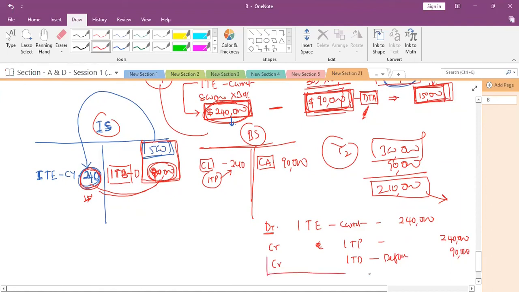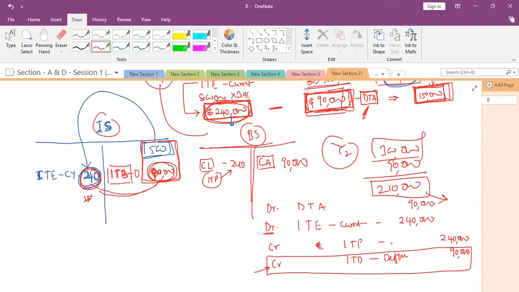And this much of benefit is received or receivable? Receivable, receivable after 12 months. Deferred tax asset, debit. Deferred tax asset is how much now? 90,000. Is it clear or do you have any doubt?